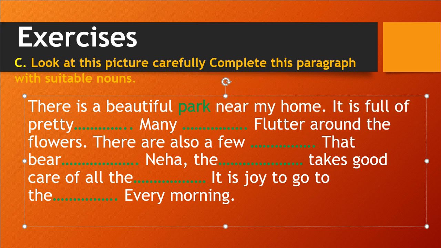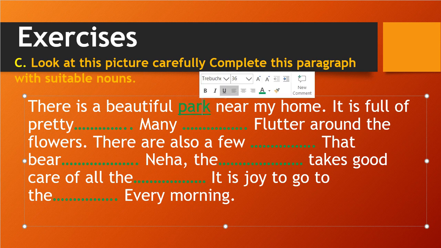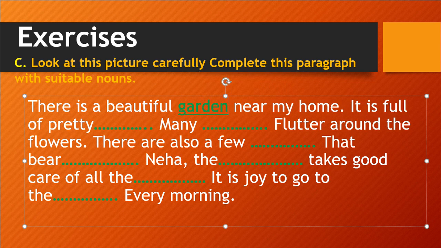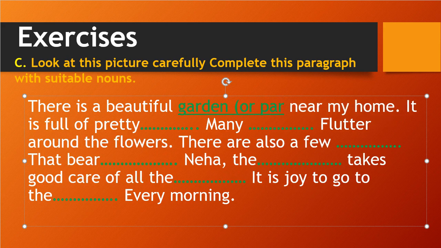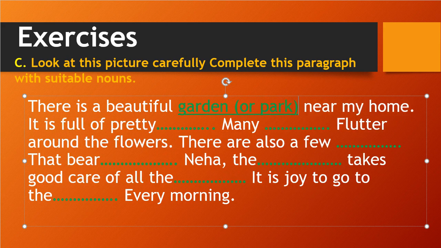Park, correct. So there is a beautiful park near my home, or you can also write there is a beautiful garden near my home. Okay, so let's write garden. That is also fine, or I will write it in a bracket, or park. Any one you can write, either garden or park. In general I said garden or park. That is near my home.